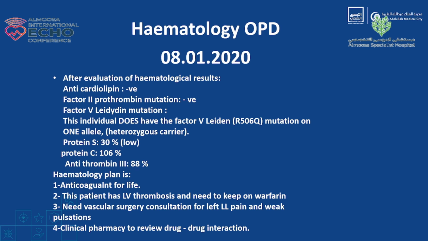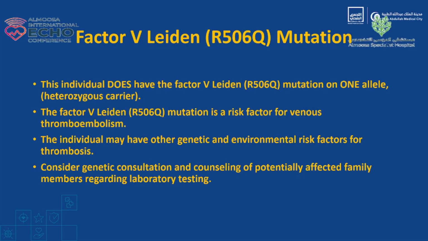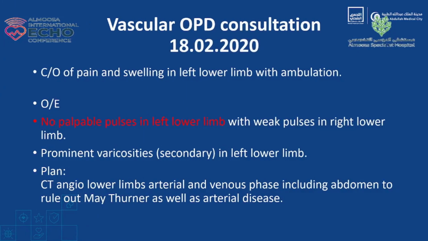And he needs vascular surgery consultation because of his left lower limb pain and loss of pulses. Anyway, this is about factor V Leiden mutation. It is something to do with genetics, and it is a risk for venous thromboembolism, and there may be also some sort of other genetic and environmental factors which can also lead to thrombosis. And they mentioned he should have counseling and family screening.